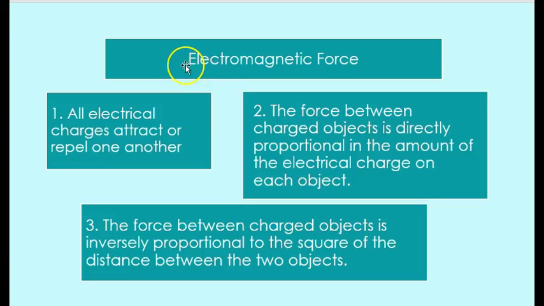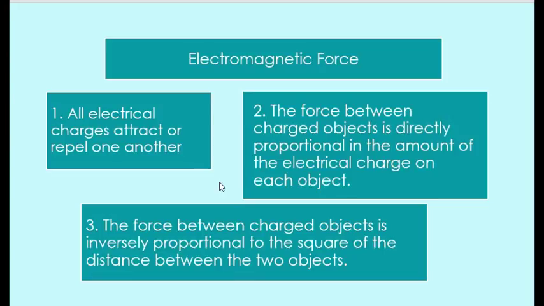So what is electromagnetic force? The basis behind electromagnetic force is that all electrical charges attract or repel one another. Like charges repel and opposite charges attract. The force between charged objects is directly proportional to the amount of the electrical charge on each object. And the force between charged objects is inversely proportional to the square of the distance between the two objects.